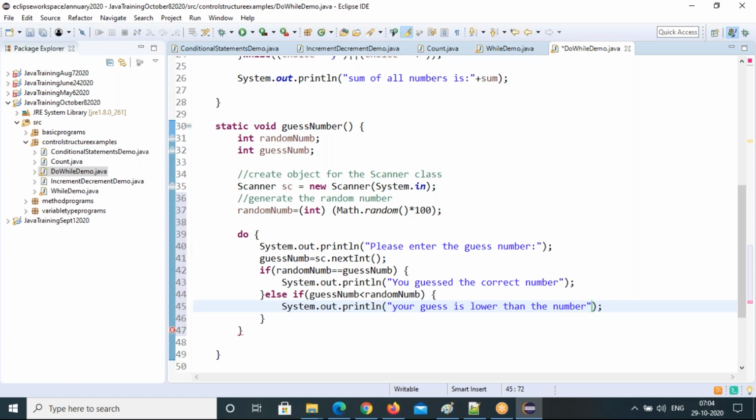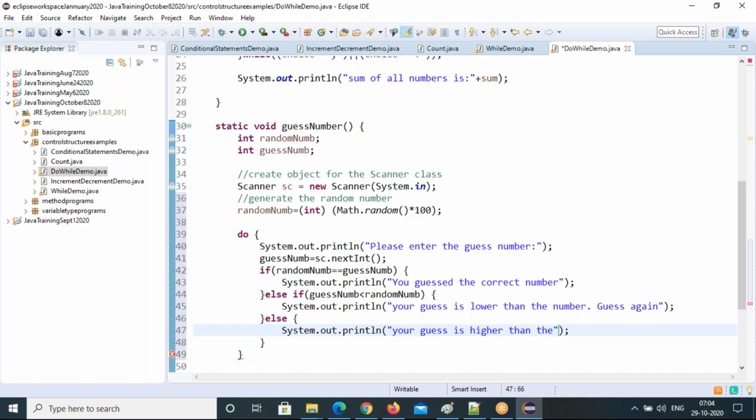So if your guess is lower than the number, guess again. Else, you can simply say your guess is higher than the random number.